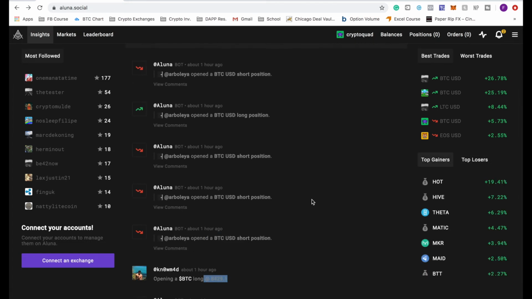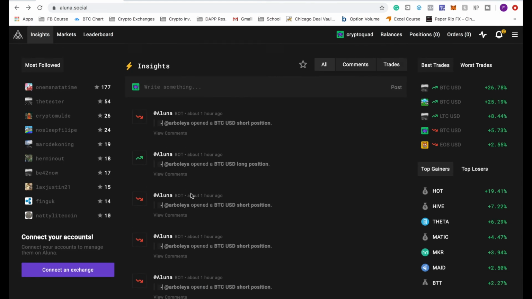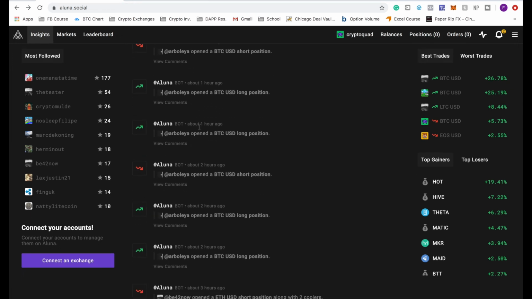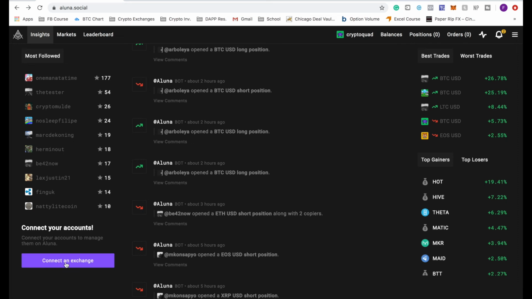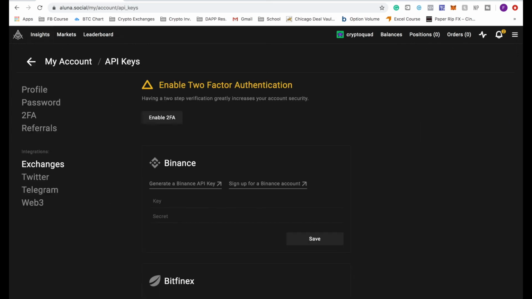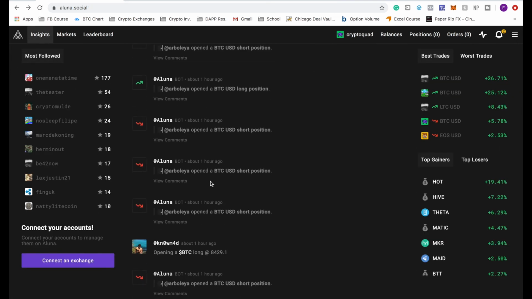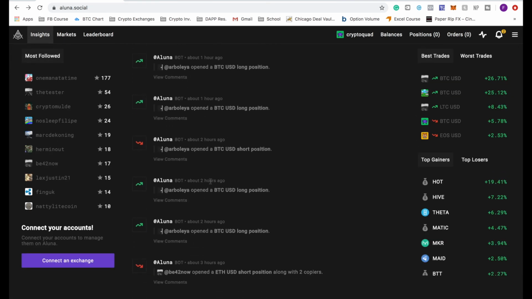This is just like an awesome little social app that you can follow along and see what other people are doing. And so this is the bot that's saying that they're doing this. So the API key that aluna.social has through their exchange. So this is definitely an awesome thing. I personally haven't connected my exchange because the exchange I use to trade, it's not on here. I use Phoenix, but they don't have that on here. So for the most part, I've just been monitoring and seeing what people are doing.